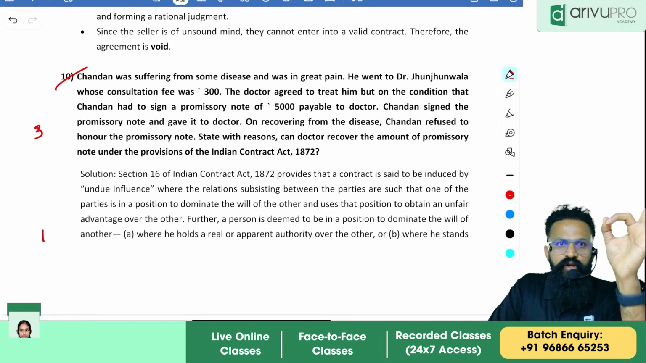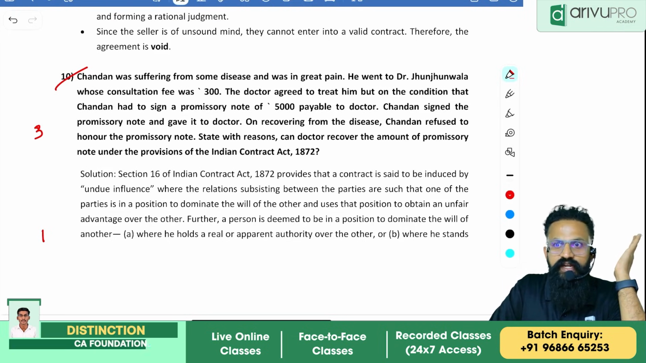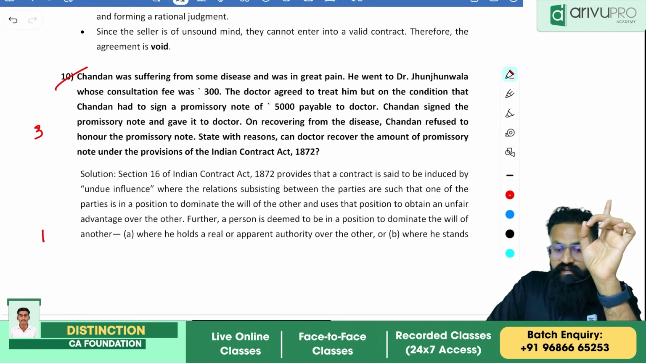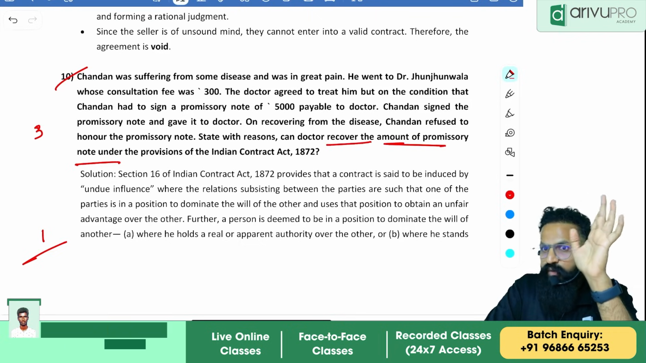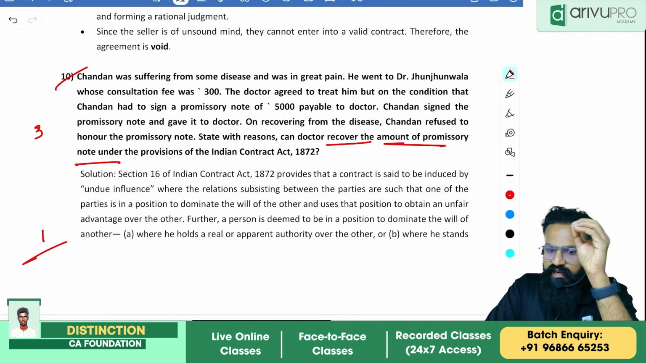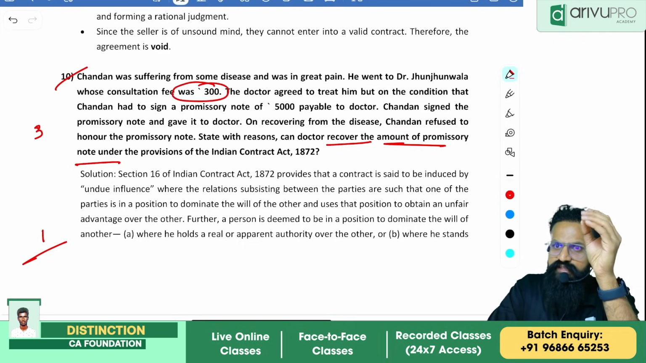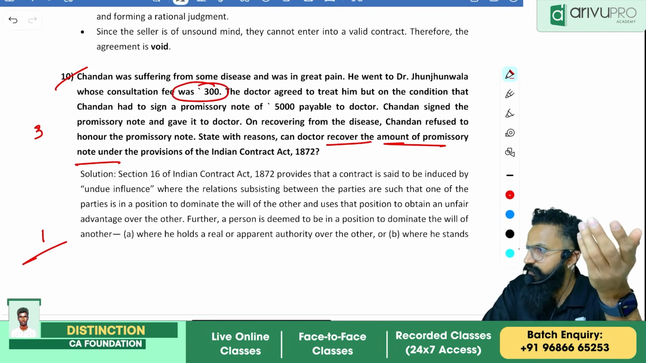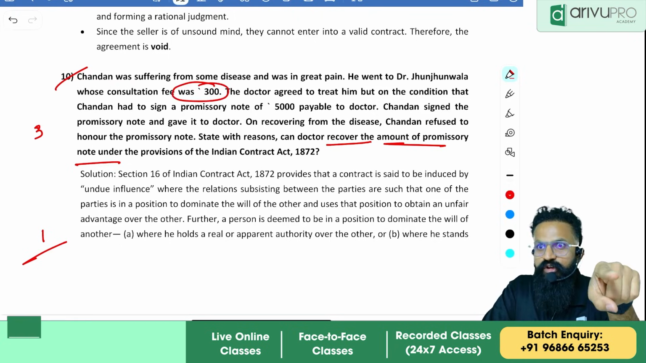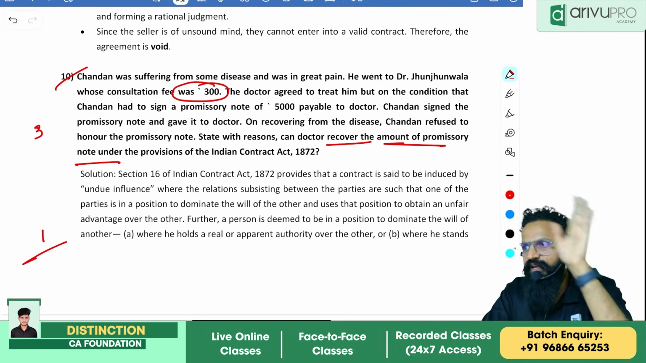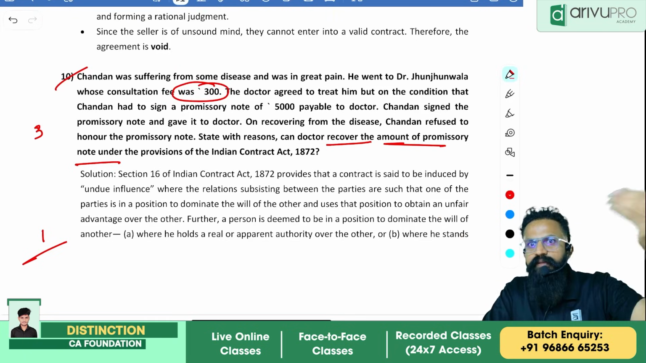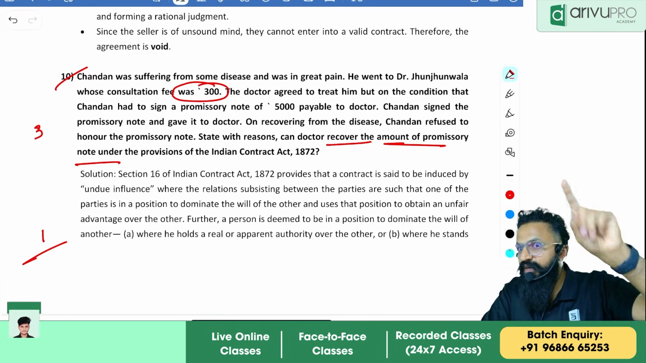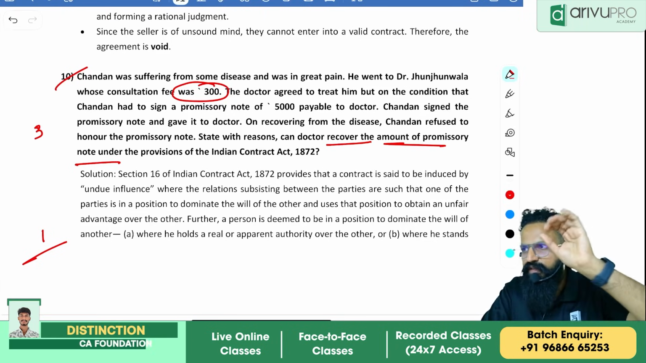Most of the people, one wrong thing you guys would have done here. What is that? You guys would have written as conclusion, the Dr. Junjunwala, he cannot recover the amount as discussed under promissory note. But remember, he can recover whatever his usual consultancy fees is. That is, you can recover. Yes or no? So if you write that also, you will get mark. If you just write that the doctor cannot recover any amount, which most of you would have written if I am not wrong, that will give you 0 marks.